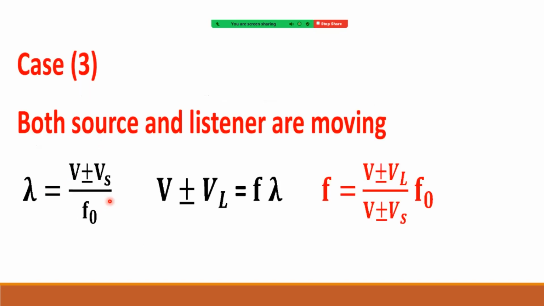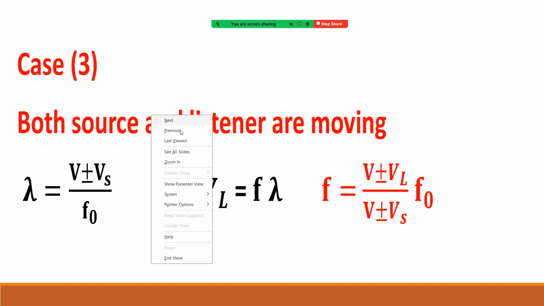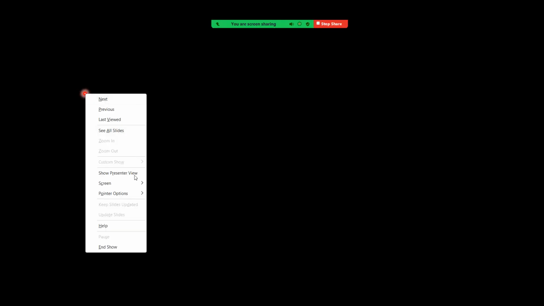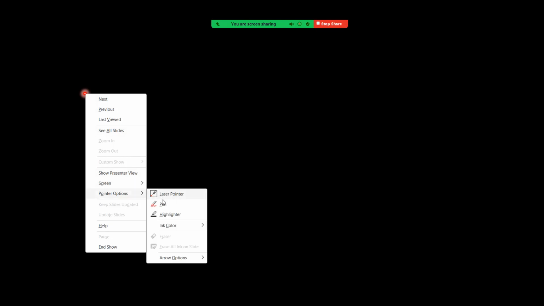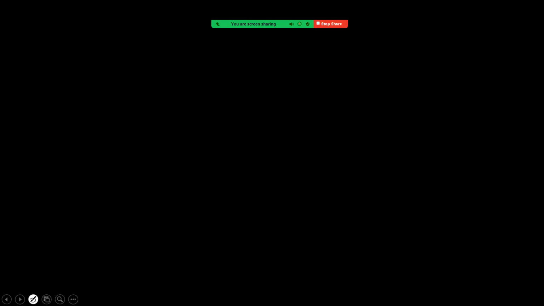Now see case 3. Both source and listener are moving. See how we are solving this when both are moving. Case 3. When the source is moving, the wavelength changes. The listener is also moving.